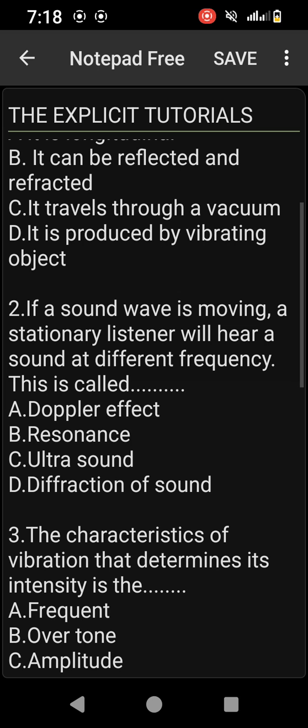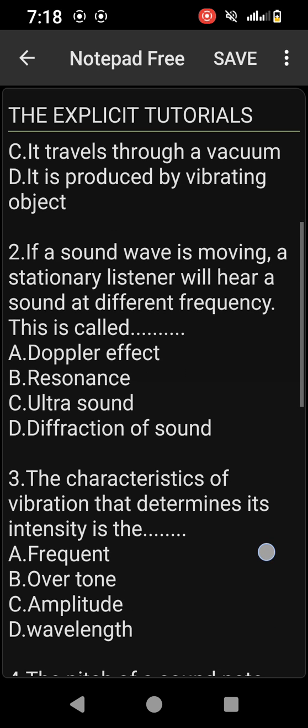Number two, if a sound wave is moving, a stationary listener will hear a sound at different frequency. This is called Doppler effect, resonance, ultrasound, diffraction of sound. The answer is what? Doppler effect. Please take note of that.